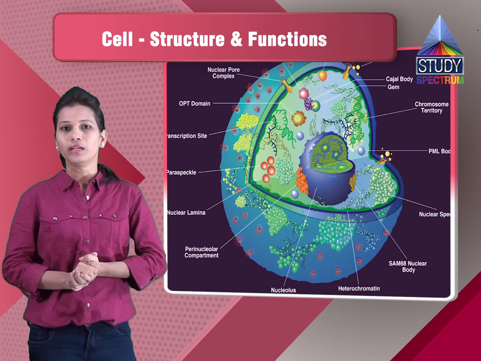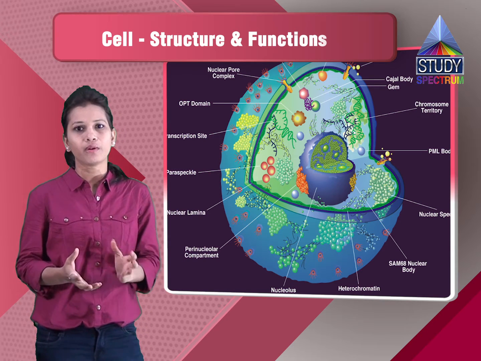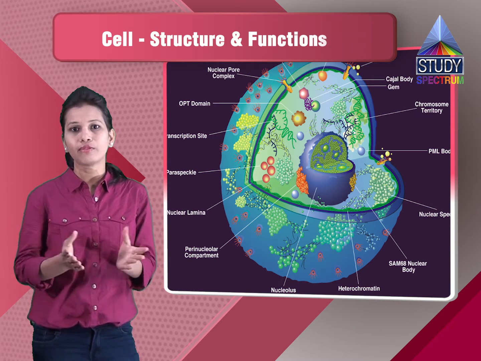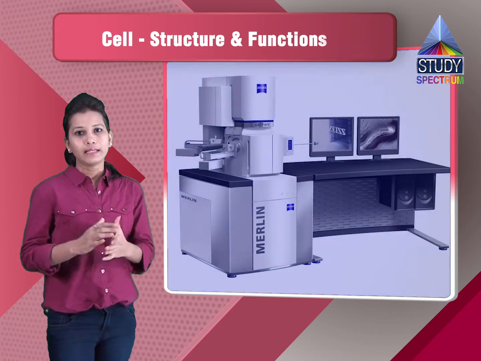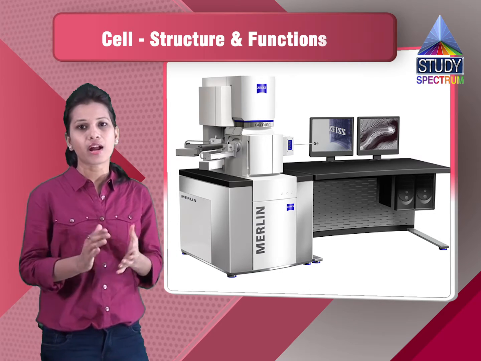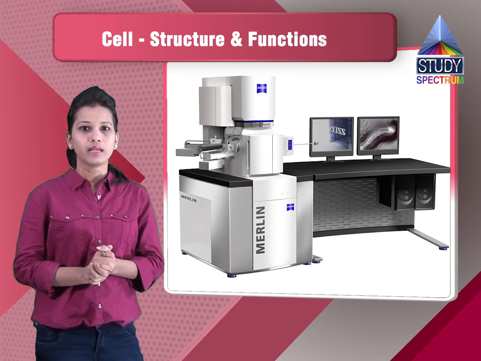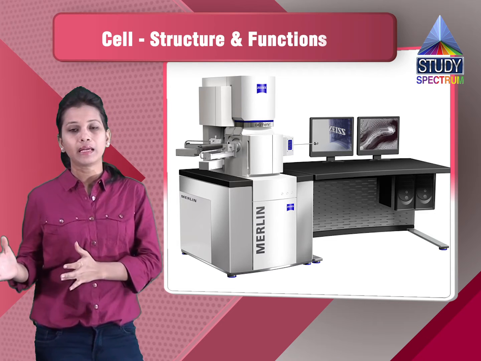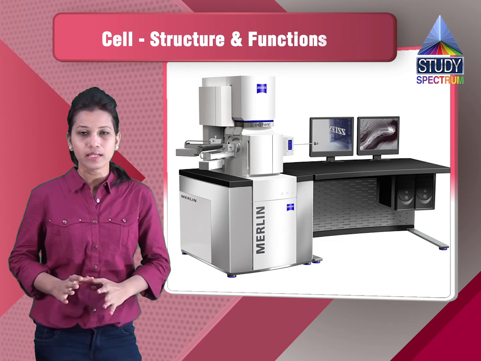Then the microscope, as I've told you, there are various types of microscopes. Initially we had only a compound microscope which had a few lenses, and it helped in viewing the cells which were much smaller in size and not visible to the naked eye. Later on, as the technology developed, we had the scanning electron microscope. We also have transmission electron microscopes. The scanning electron microscope has a magnification capacity from 50x to 2 million x. So it can magnify a large variety of organisms which are very small in size.